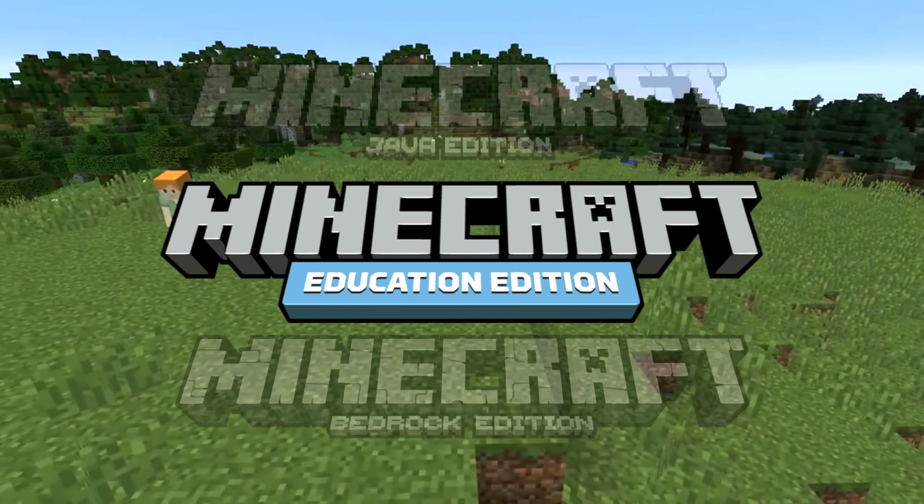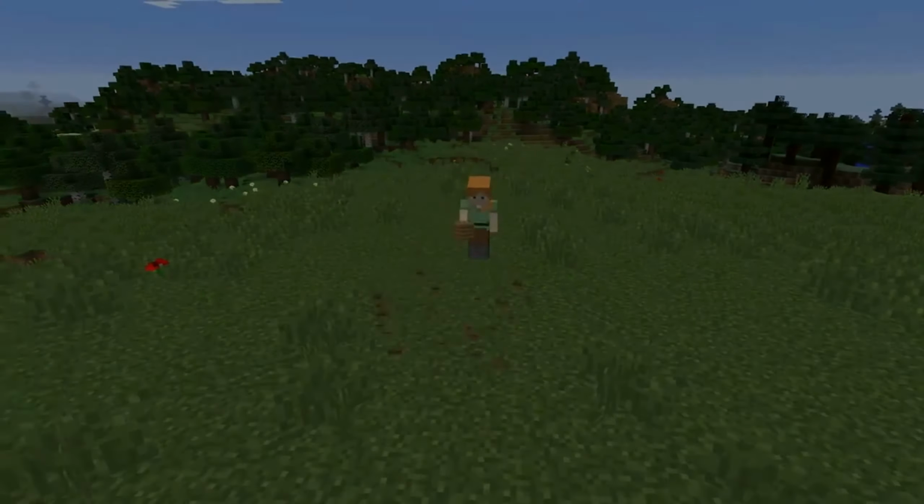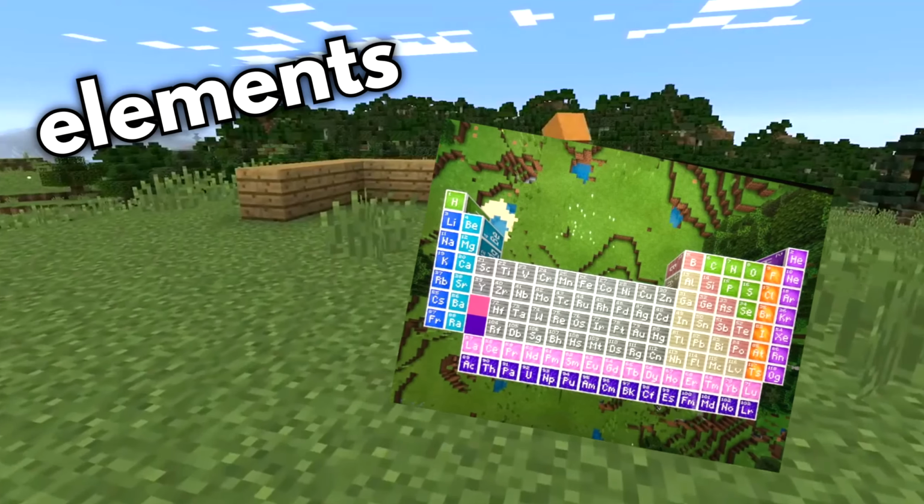Education Edition. So this is pretty much a version of Minecraft which is solely for, as it says, education. It actually has new blocks in it, and it even has elements like chlorine, carbon, that type of stuff.